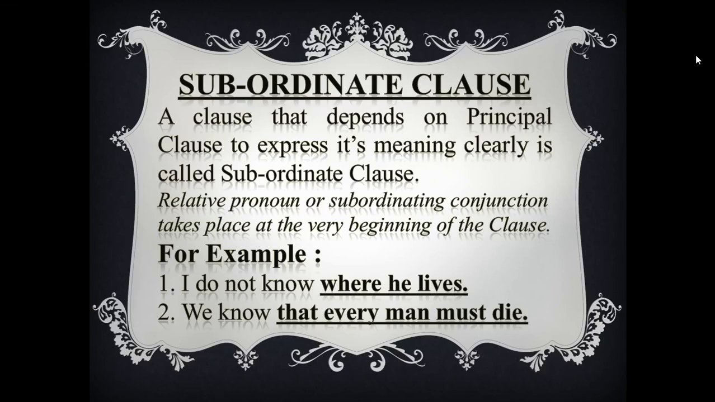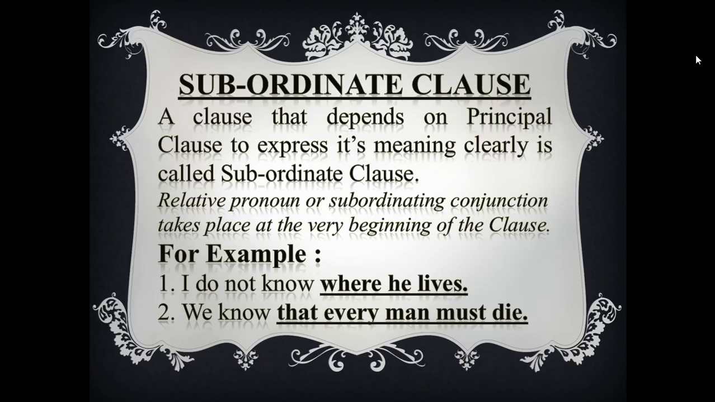Relative pronoun or subordinating conjunction takes place at the very beginning of the clause, or before subordinate clause. You will get a relative pronoun or relative adverb in the form of subordinating conjunction. It is called subordinating conjunction. And this subordinating conjunction may be relative pronoun, may be relative adverb.